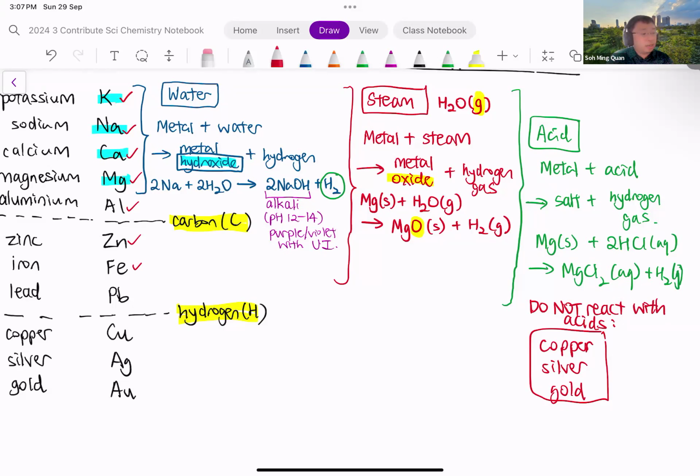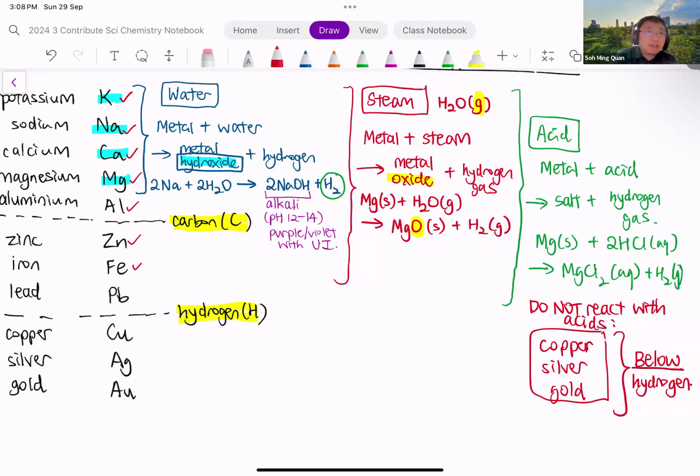Now, how is this related to their position in the reactivity series? So you can see copper, silver, gold, their position in the reactivity series is actually below hydrogen. So we can conclude metals that are positioned below hydrogen do not react with acid. And that's the reason why we include hydrogen in the reactivity series.